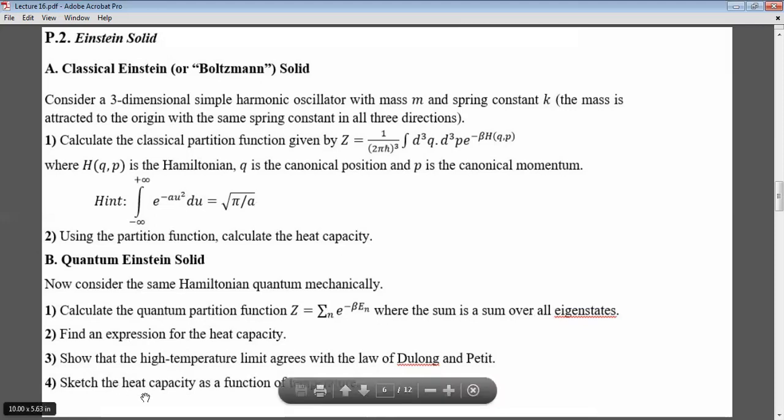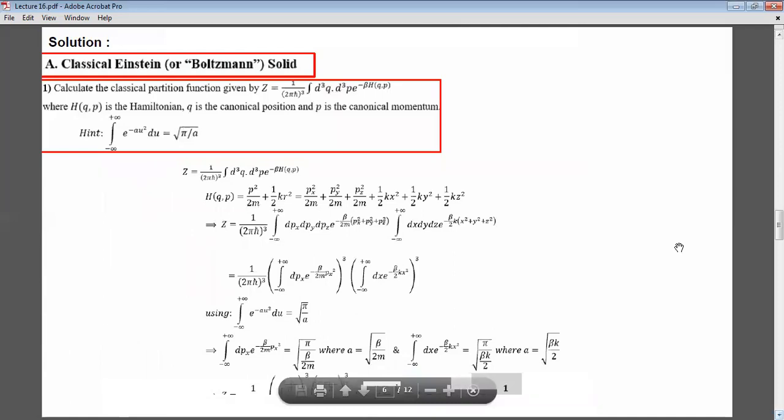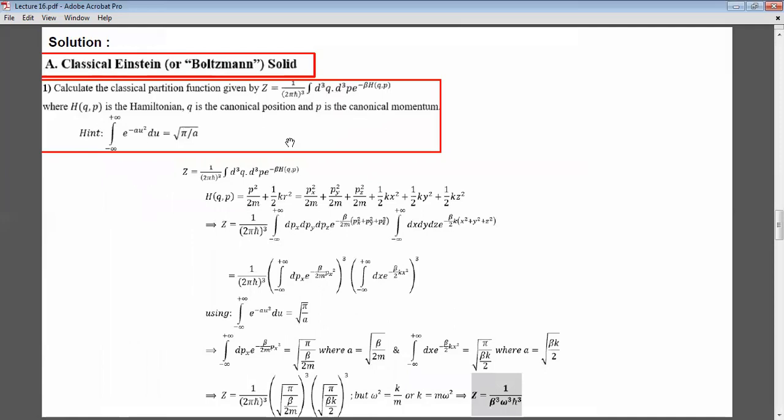And then we have to sketch it. In order to sketch it, we're going to also find the heat capacity at low temperatures, and we will just interpolate the figure, the values. So let's start. So we have this Z value, and we want to calculate. So let's calculate this Z first.